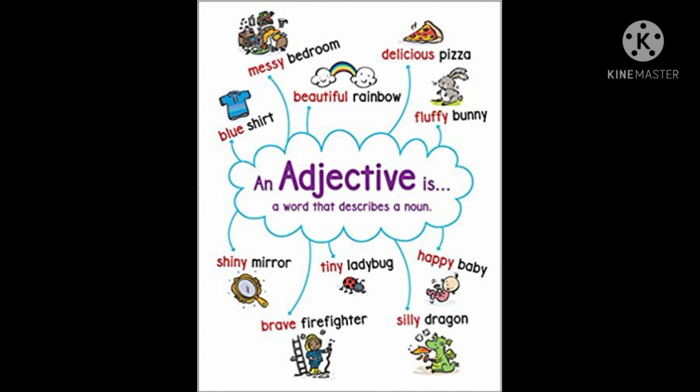If I say baby, then baby is a noun, but if I say happy baby, then happy describes the noun baby. How is the baby? The baby is happy. Happy becomes an adjective.